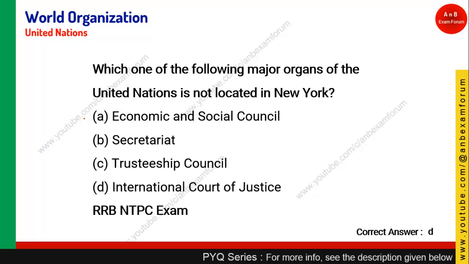So let's see what the answer is. The question asks which major organ of the United Nations is not located in New York, so you should be able to answer it now. It is the International Court of Justice. It is in The Hague, Netherlands. So option D is the right answer.